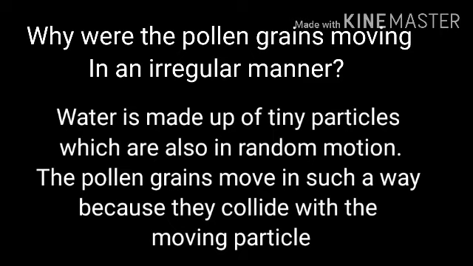Water is made up of tiny particles which are also in random motion. The pollen grains move in such a way because they collide with the moving particles. Water is made up of tiny particles flowing in an irregular manner. If pollen grains are added into it, they collide with the moving particles of matter, so the pollen grains move in an irregular or zigzag motion.